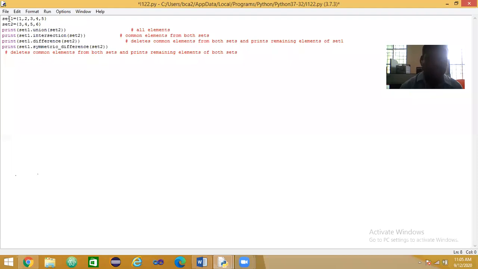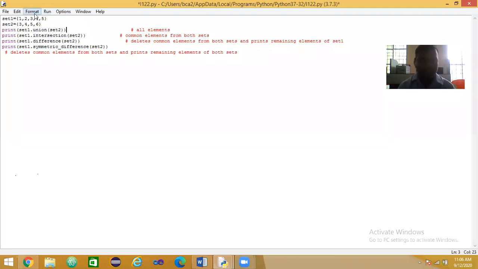See, set1 has the elements 1, 2, 3, 4, 5. Set2 has the elements 3, 4, 5, 6. Here I am printing set1 dot union of set2. See what it does: it prints all the elements from both sets. In the second print statement, set1 dot intersection of set2. See what it does: intersection means it takes all the common elements from both sets.